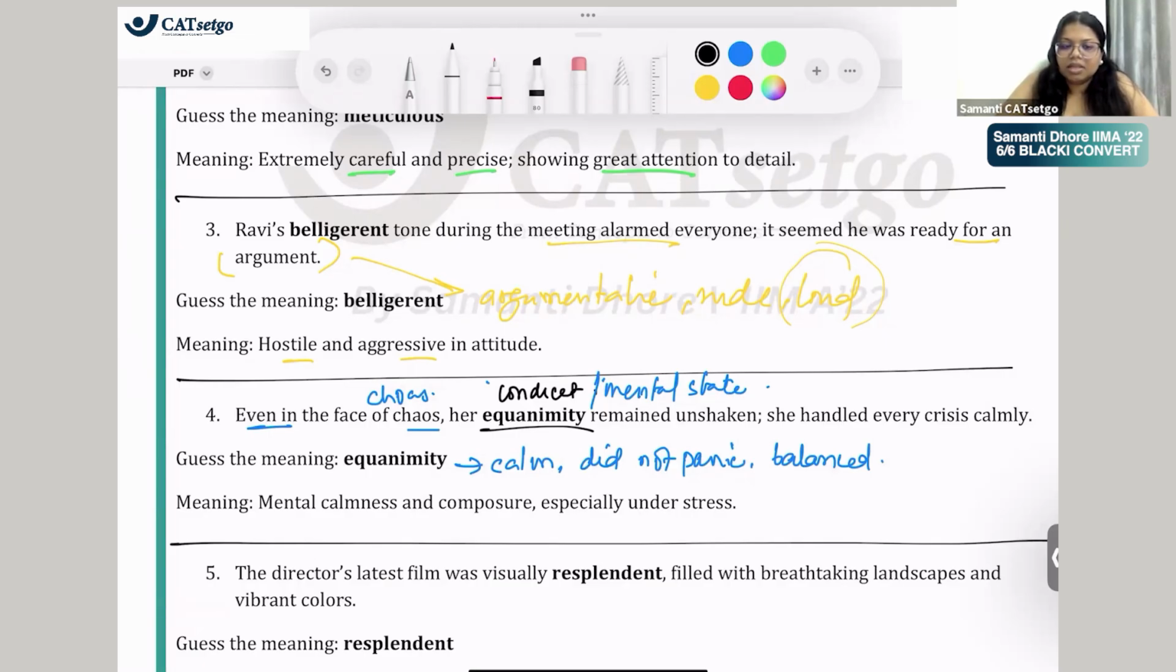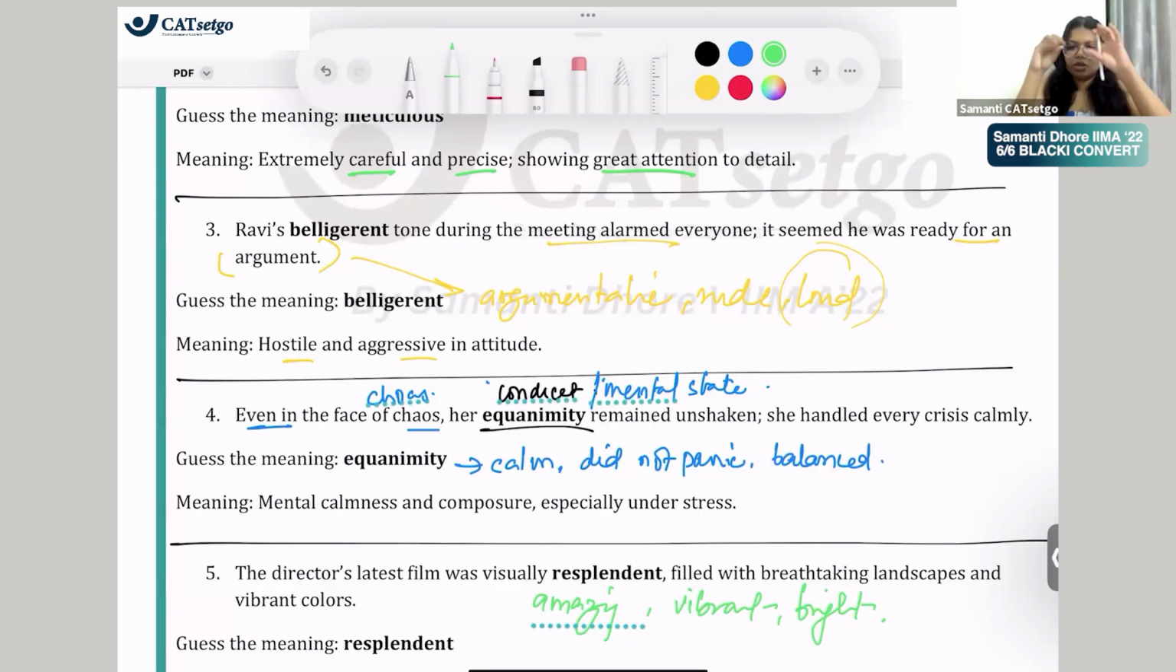The director's latest film was visually resplendent, filled with breathtaking landscape and vibrant colors. Is it a positive word or a negative word? Good. It's positive. Full of amazement. Amazing. Okay. So the viewers, how amazing is what you guys are rated. Filled with breathtaking landscape and vibrant colors. Yes, you can say it was vibrant. It was bright. It was sparkly.